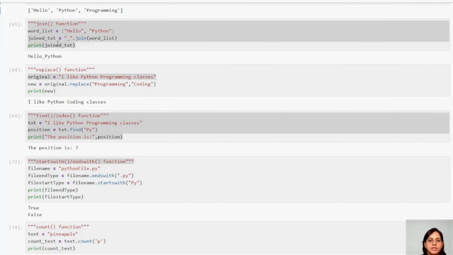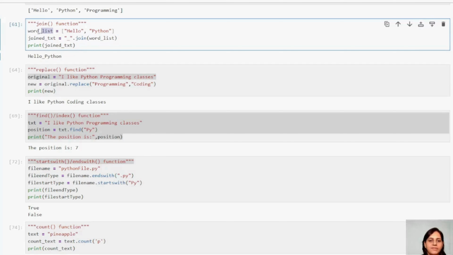Let us see join. Guys, this is a very peculiar example. I have taken these two. Join means if you want to join in a few places, if you want to join with a comma or something else, there are so many characters, so many ASCII values, so many alphanumeric characters. During that, you have to see the symbol with which you want to join.